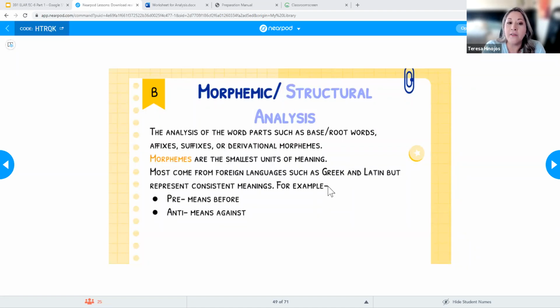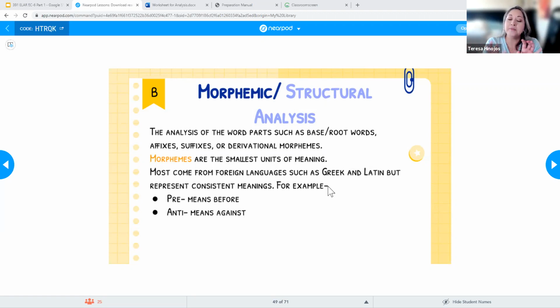So there's also affixes and suffixes and derivational morphemes. When we talk about a morpheme, that's just the smallest unit of meaning in a word. What's unique about this is that most of these come from foreign languages such as Greek and Latin, but they all represent consistent meanings. Just like when we talk about Spanish and English, when we look at word parts that are the same in Spanish and in English, it's because they have a common language that they came from. And so because of that, they mean the same thing.